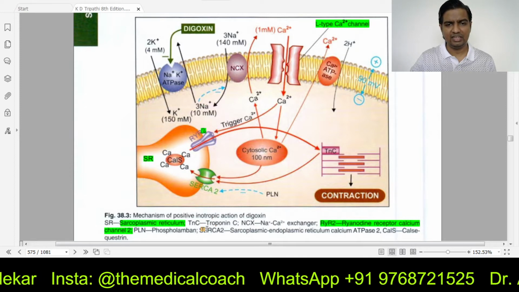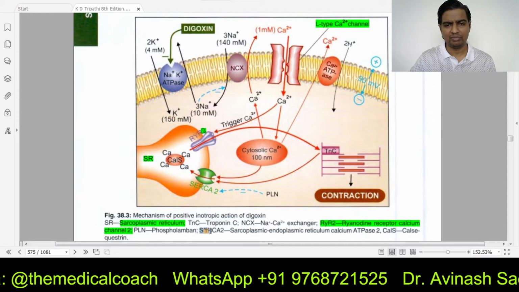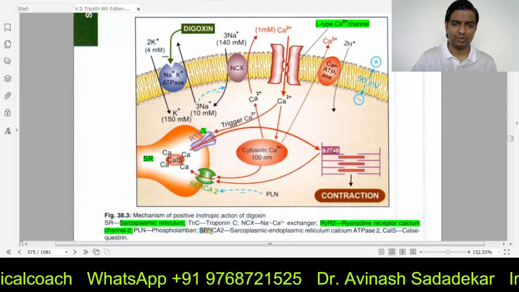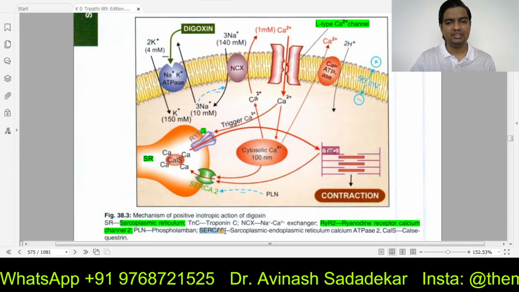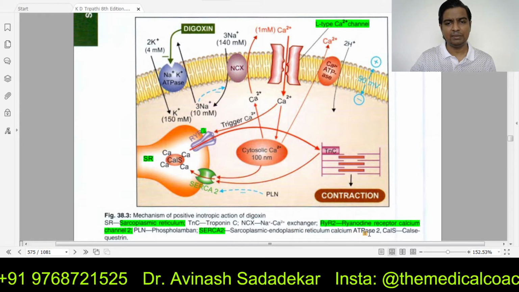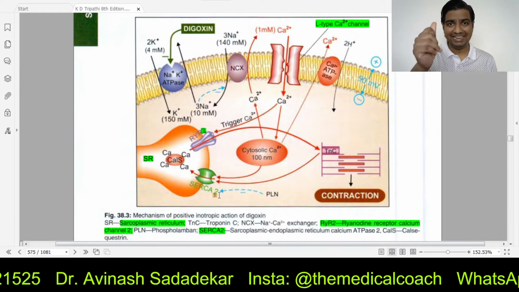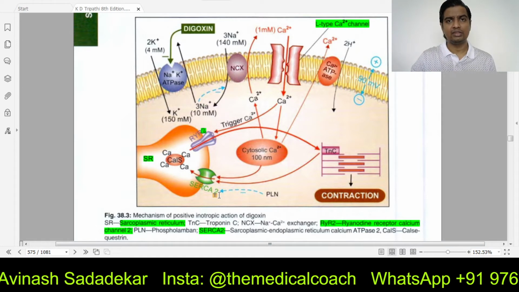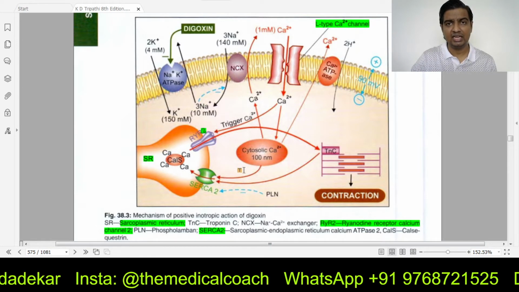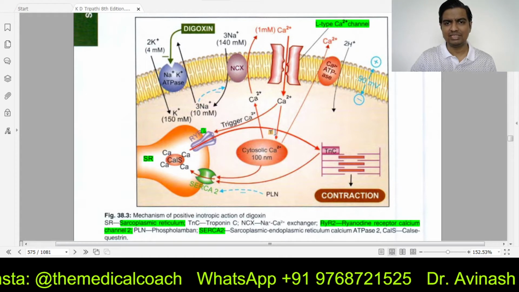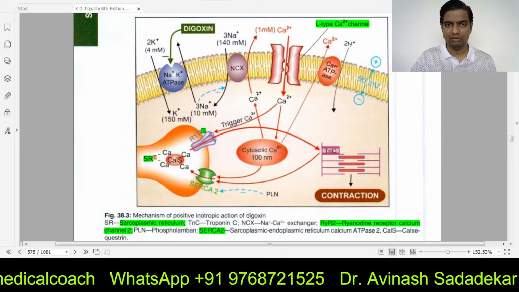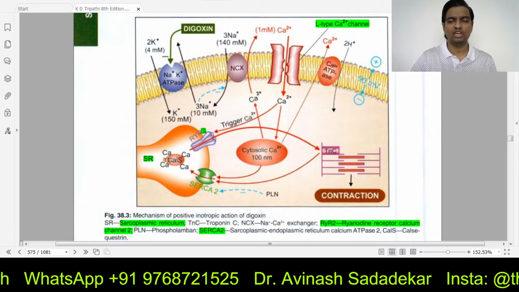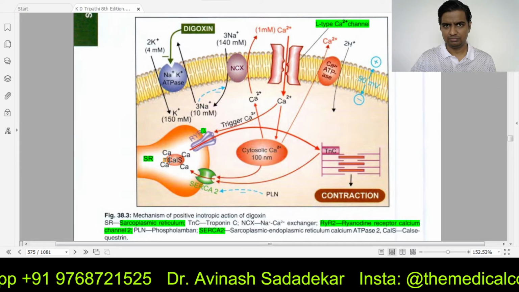SERCA2, sarcoplasmic endoplasmic reticulum calcium ATPase 2, spending ATP, will take all the calcium that had come out from the sarcoplasmic reticulum and put it back in the sarcoplasmic reticulum. Simple.